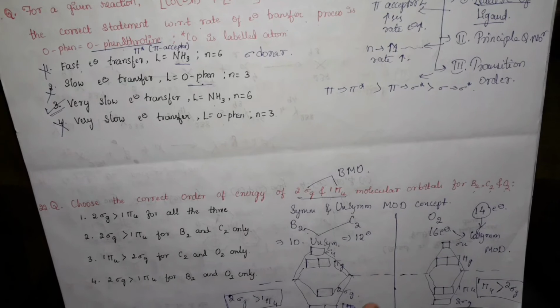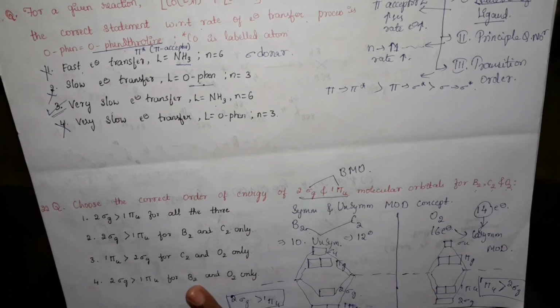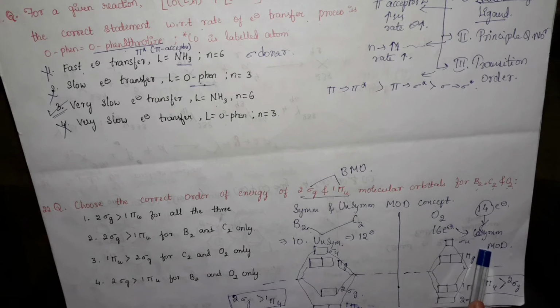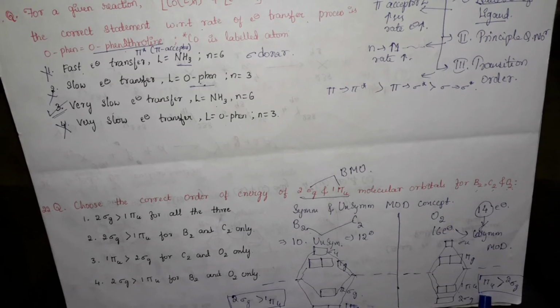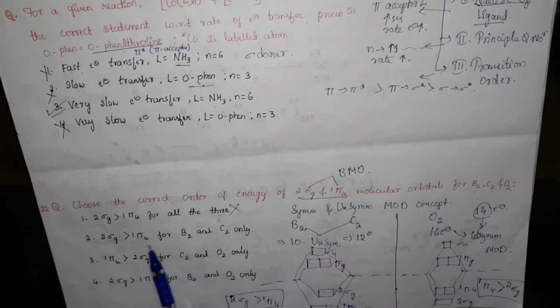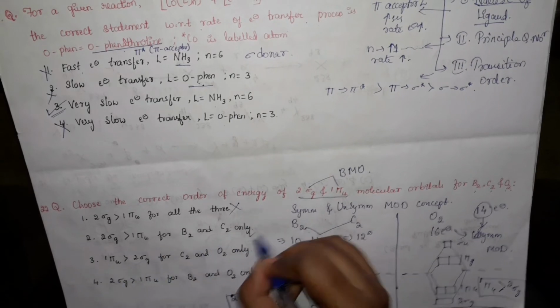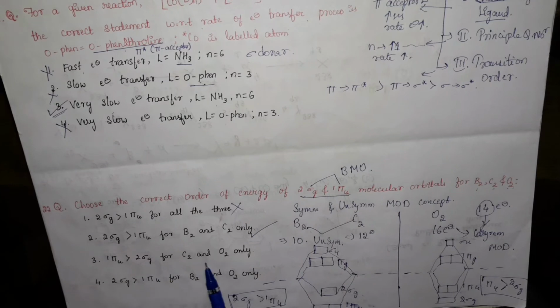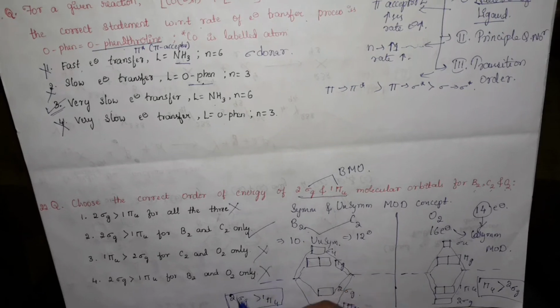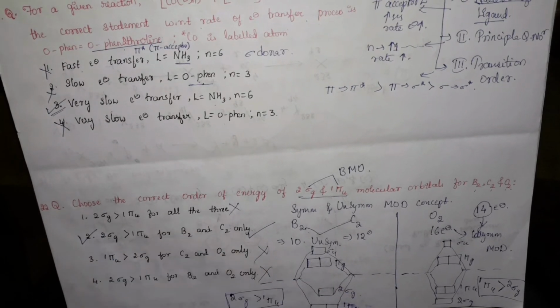From the data we have, we can go through the options and eliminate the wrong ones. The first option is 2 sigma g greater than 1 pi u for all the three. This is wrong because oxygen has a different order. The second option, 2 sigma g greater than 1 pi u for boron and carbon only, is correct. The one for carbon and oxygen is also wrong. And boron and oxygen only is also wrong. So the correct option is the second one.